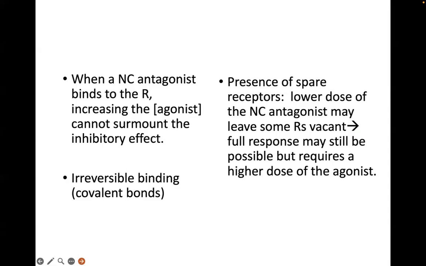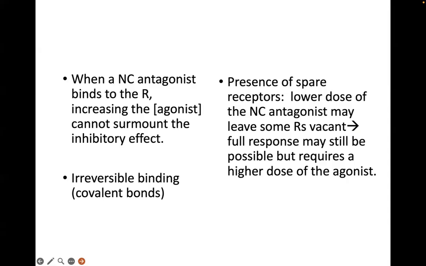No? So in exceptional cases, when there are spare receptors in the system and you give a non-competitive antagonist, sometimes, if the non-competitive antagonist is given at a low dose, then it might still leave some vacant spare receptors, which are available now for the agonist.